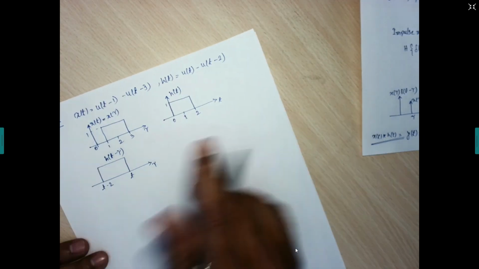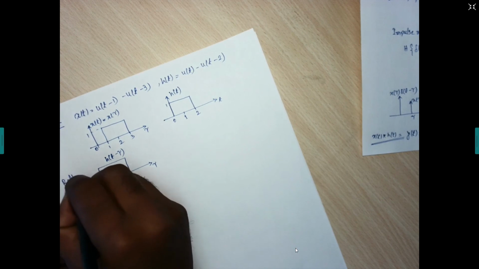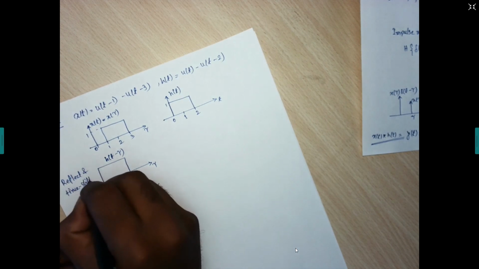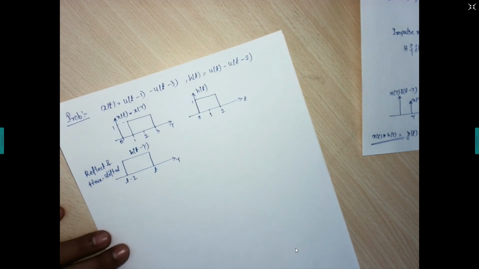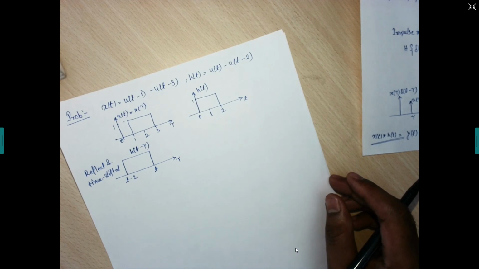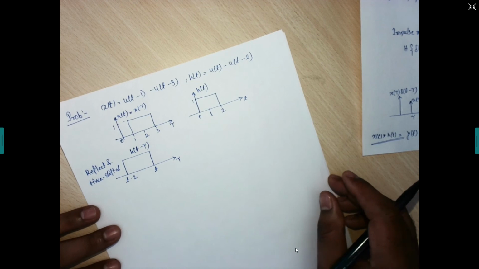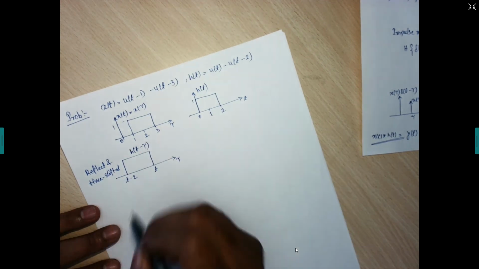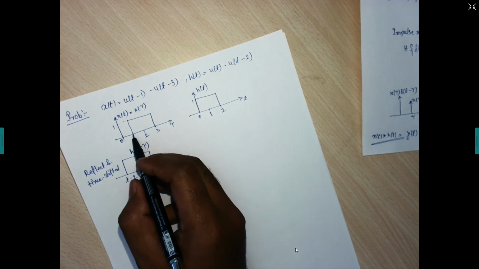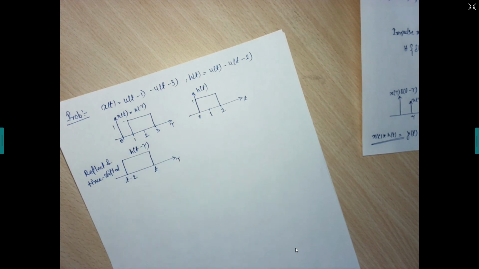Okay, so what we did, we reflected and time shifted. Now we'll start from the left hand side, and we're going to see what terms we can find within a specific time period. So let us start from the most left hand side, where t is less than 1, because this signal starts from 1, so we need to consider t less than 1.